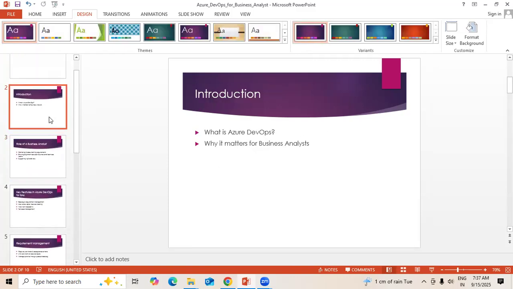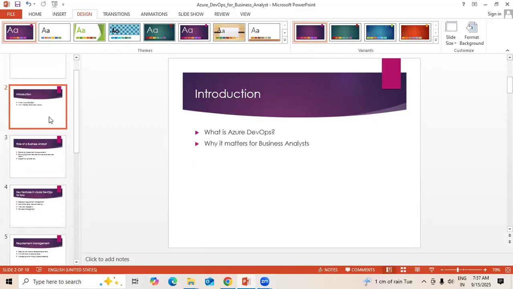If you try to understand Azure DevOps, as I told you, this is one of the prominent applications in the field of cloud, especially the DevOps environment that we are transforming into. Earlier we used to have two different processes: one is implementation, second is deployment and delivery.